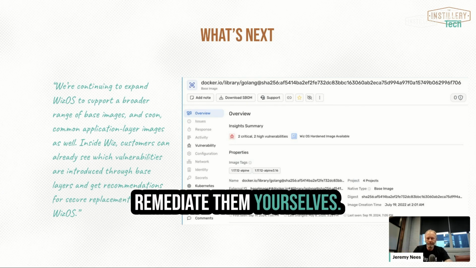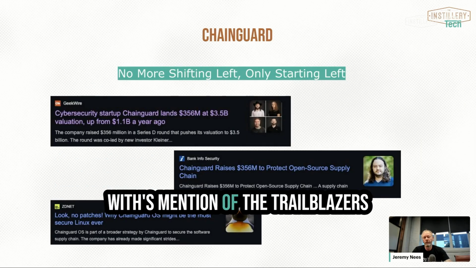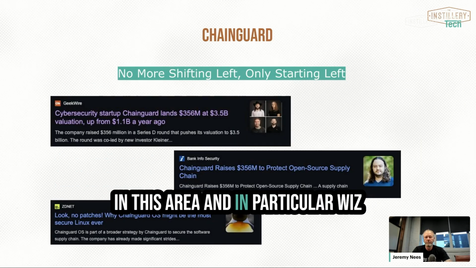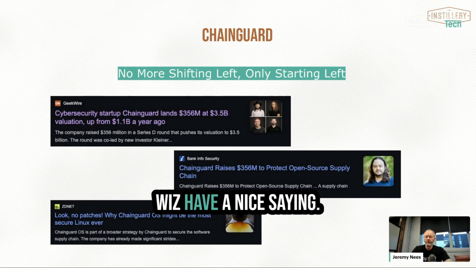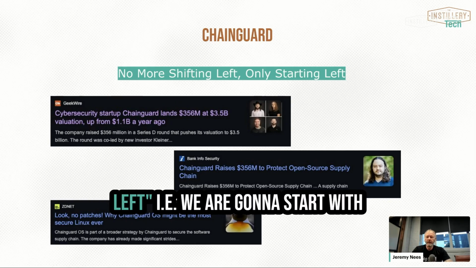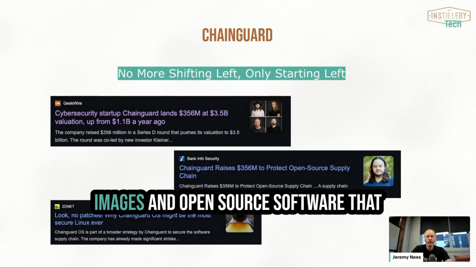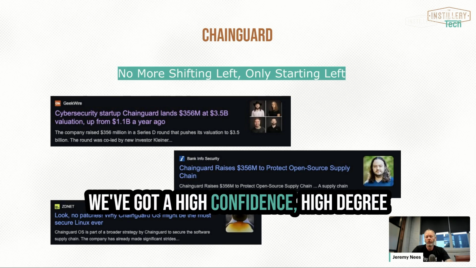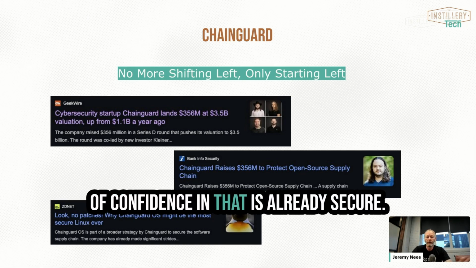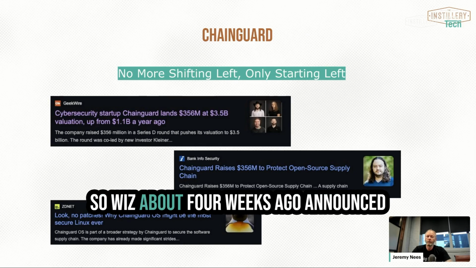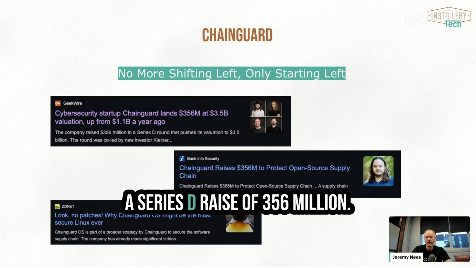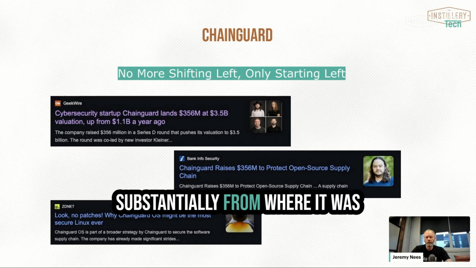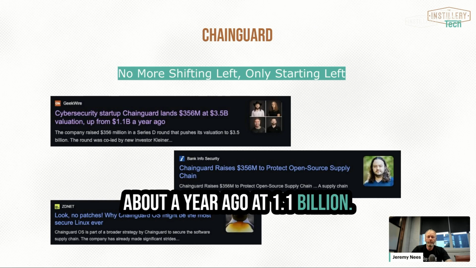So I said we'd look back to Wiz's mention of the trailblazers in this area, and in particular Chainguard, because they're probably one of the more mature in this area. Chainguard have a nice saying, no more shifting left, starting left, i.e. we're going to start with images and open source software that we've got a high degree of confidence in that is already secure. So Chainguard about 4 weeks ago announced a $3.5 billion valuation through a Series D raise of $356 million. That puts their valuation up quite substantially from where it was about a year ago at $1.1 billion.